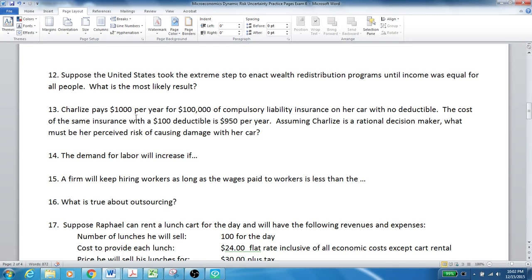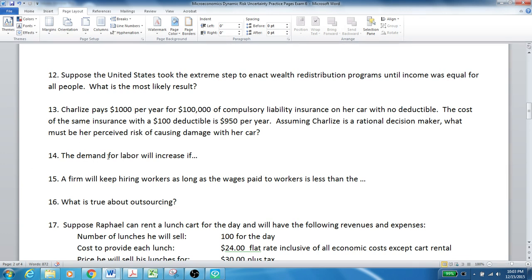Here's Charlize. She pays $1,000 per year for $100,000 compulsory liability insurance on her car with no deductible. The cost of the same insurance with a $100 deductible is $950 per year. So because she's willing to pay an extra $50 per year so that she wouldn't have to come up with a $100 deductible in case of an accident, that tells us that she thinks it's worth $50 to have a $100 insurance policy, the deductible portion of the insurance. That tells us that she thinks there's a 50% chance or better that she's going to cause an accident and need to come up with the $100 deductible.